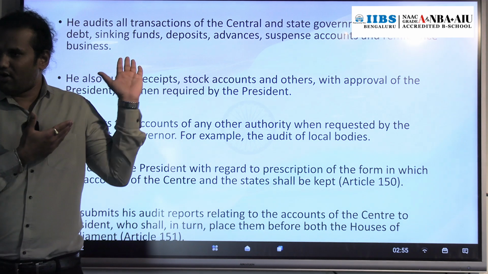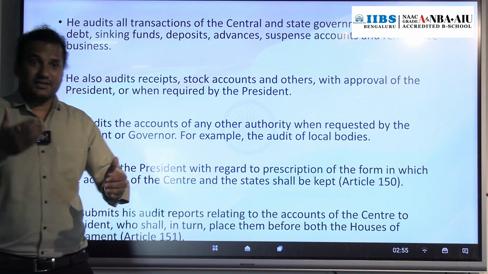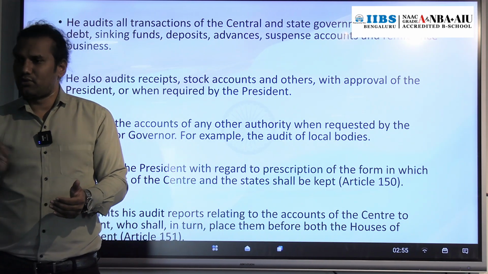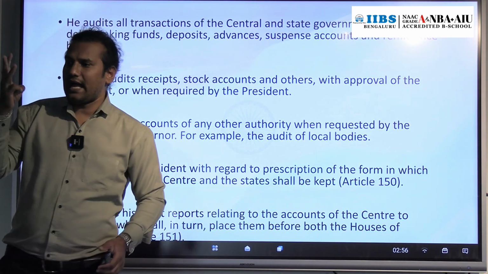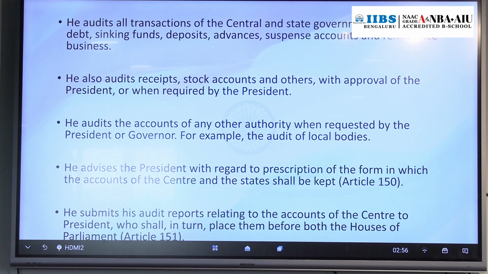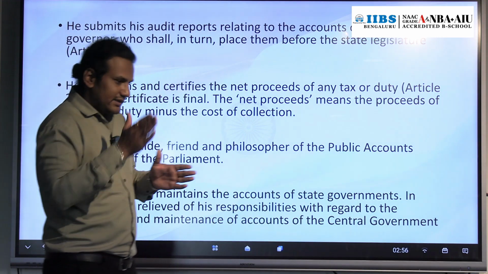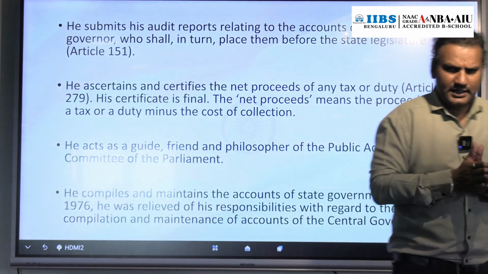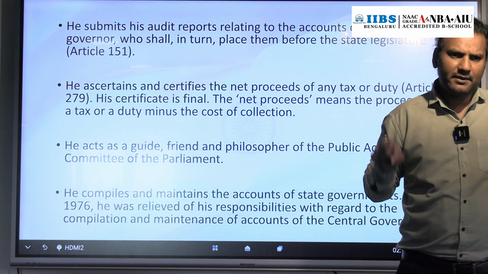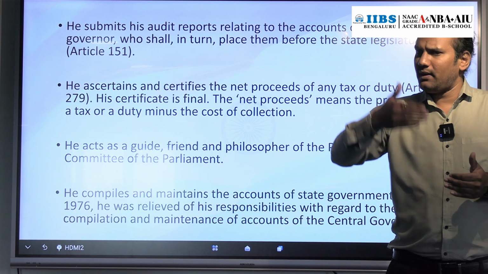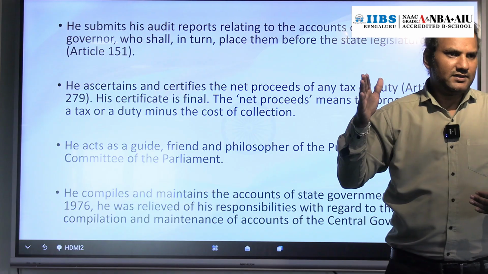CAG will audit lots of accounts. We have discussed, right? So once it is audited, CAG will make a report. Generally CAG will submit three reports. We will discuss that. So under Article 151, CAG will audit the accounts of the central government. After auditing, CAG makes a report and submits that report to the president, and the president will place that report before the parliament.